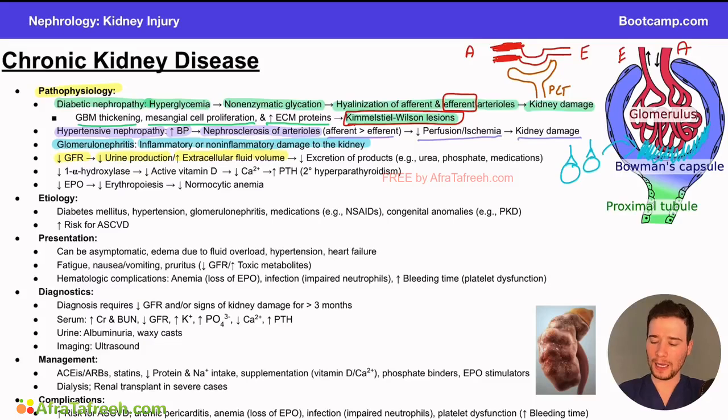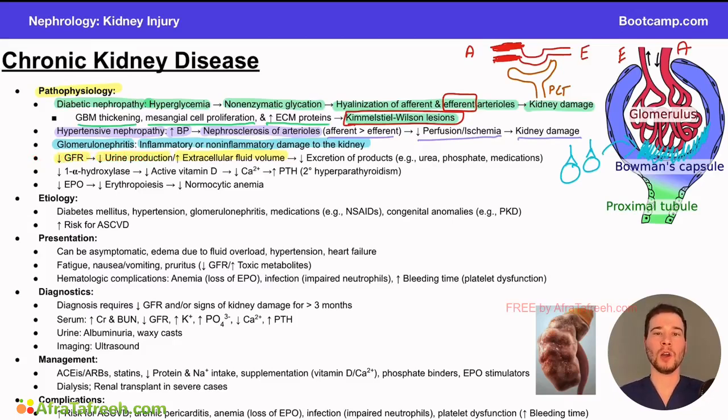If we damage the kidney, if we damage our filtration system, we're not bringing enough blood flow to the kidney. Or if we start with increasing GFR, but subsequently decrease GFR because of continued damage, as we see in diabetic nephropathy, what's going to happen? We're going to retain more fluid. If we're not excreting our substances, we're not excreting our salt, our water is going to stay in the body as well. And that's why a lot of times with these patients, you can see these findings such as pitting edema. Sometimes they can get fluid around the heart. The reason is because our GFR has decreased. We're not filtering our substances, and thus we're not filtering our water as well.